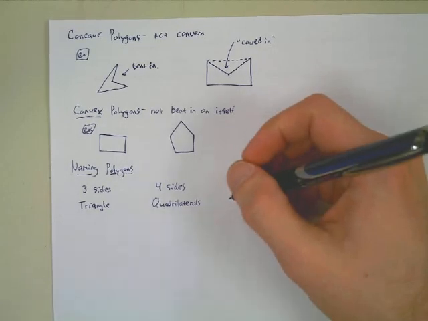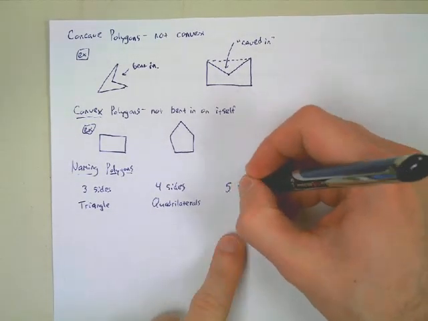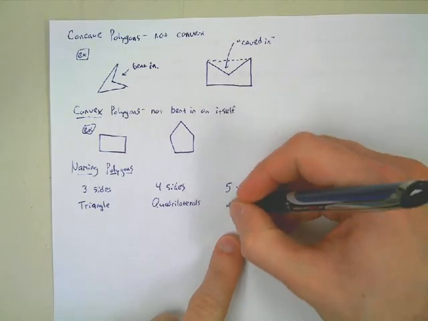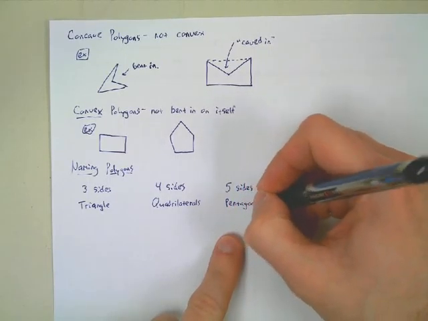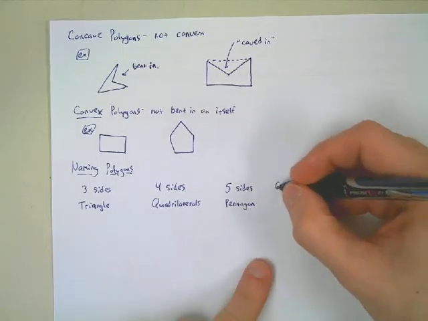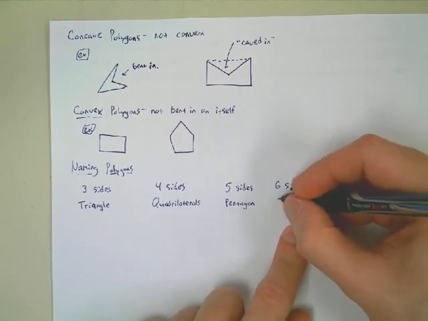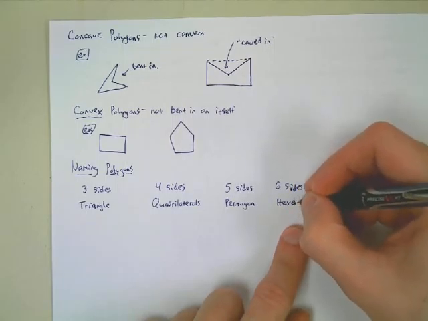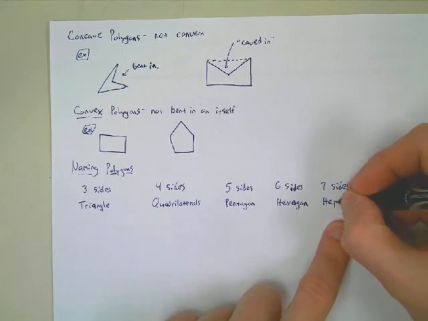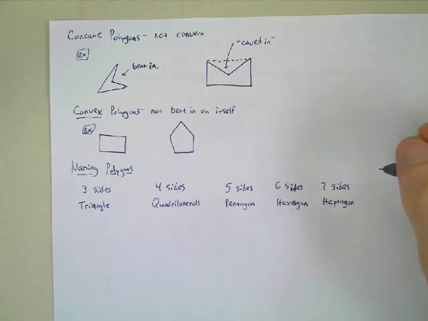All right, 5 sides. Pentagon. That's right, pentagon. Okay. 6 sides. Hexagon. So what's heptagon? Heptagon is 7. If you say septagon, though, I'll definitely accept that still, but heptagon is what we're going to use. Okay, so 3, 4, 5, 6, 7: triangle, quadrilateral, pentagon, hexagon, heptagon.